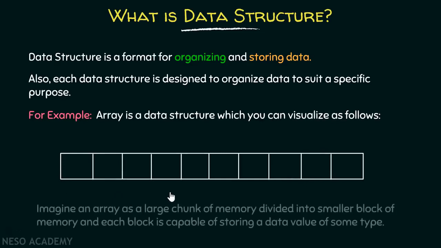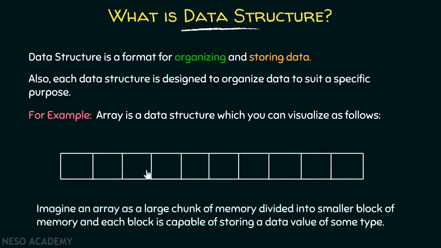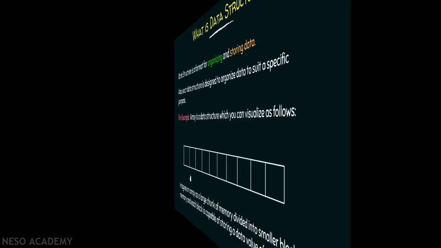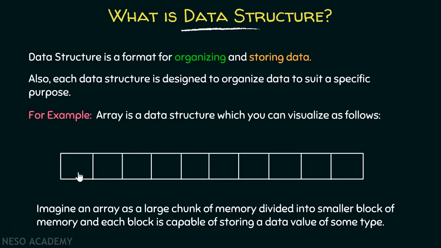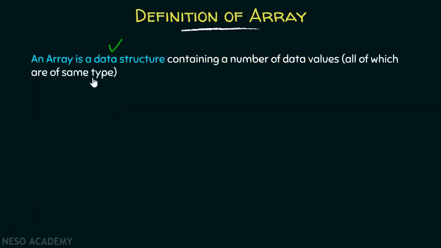It's a large chunk of memory divided into smaller blocks of memory, and each block is capable of storing a data value of some type. It's a data structure because here you are storing the data as well as all the data is organized in a sequential manner, right? In each block, you can store some data of some type, and all of them are organized in a sequential manner. So we can understand that an array is simply a data structure, right? So the first part of this definition is very clear that an array is a data structure.